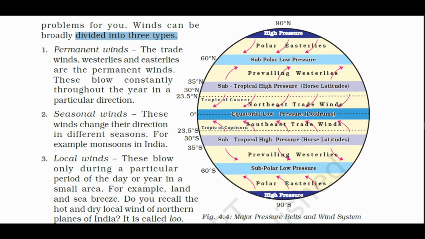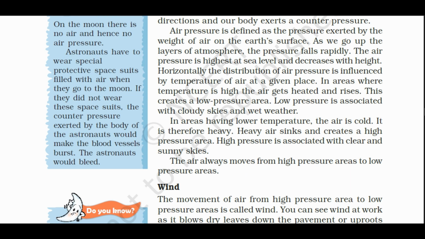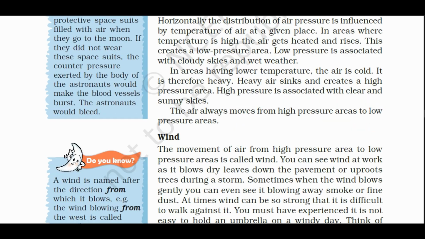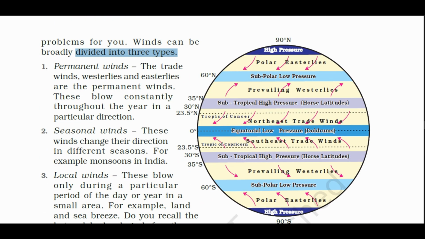Winds can be broadly divided into three types: permanent winds, seasonal winds, and local winds. First, permanent winds. The trade winds, westerlies and easterlies are the permanent winds. They blow constantly throughout the year in a particular direction. Seasonal winds. These winds change their direction in different seasons. For example, monsoons in India.